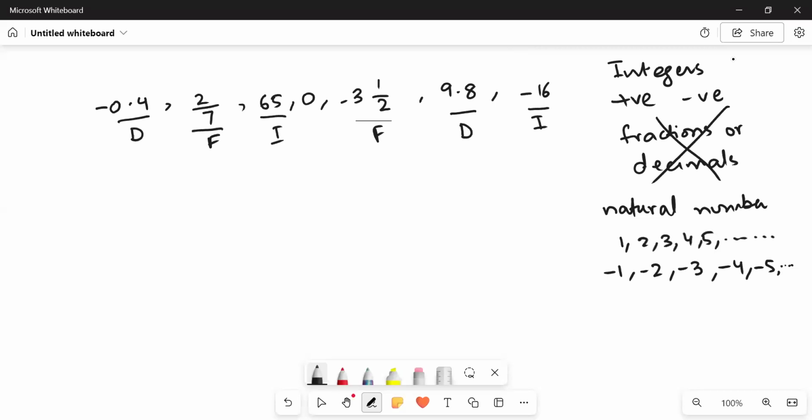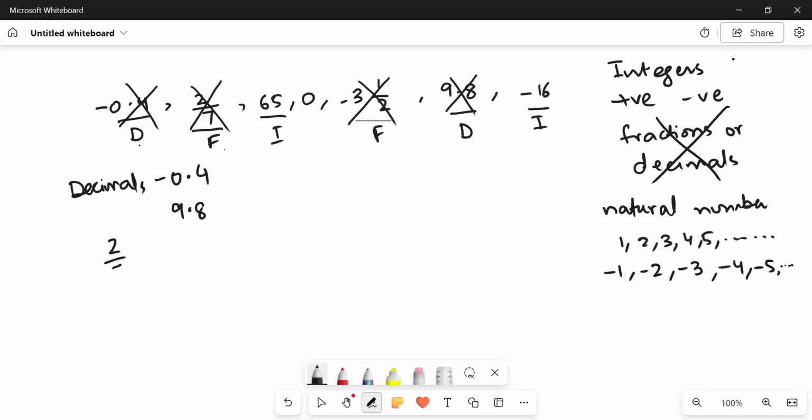So from this list, we can simply tell that all the numbers that are either fractions or decimals couldn't be integers. So this can't be an integer, this neither, and so two of these are decimals, therefore they are only numbers. And similarly, -0.4 and 9.8, both are decimals, so these are numbers, right?